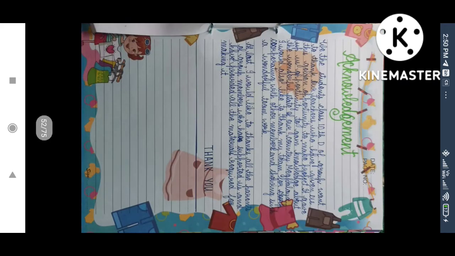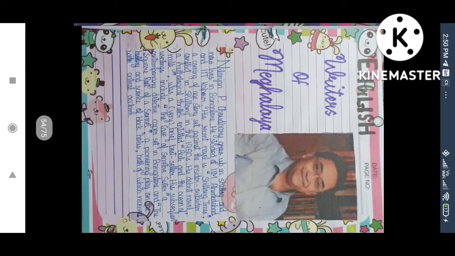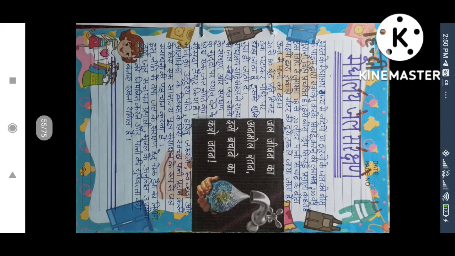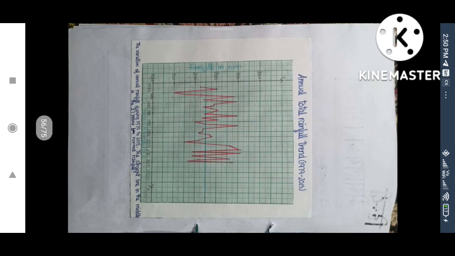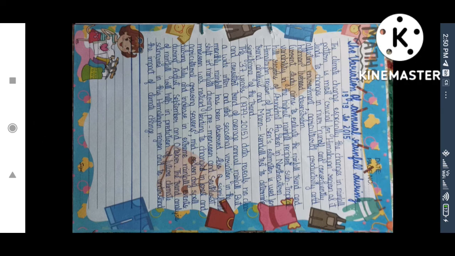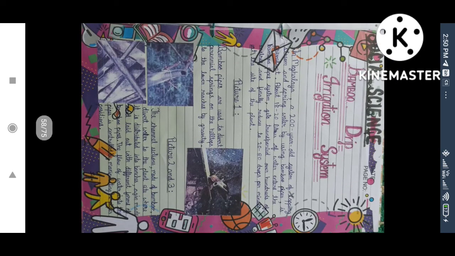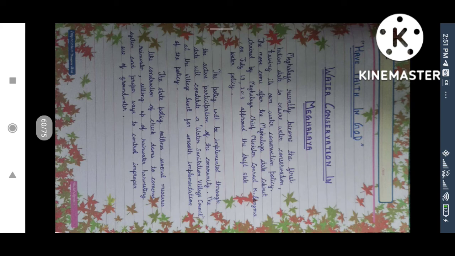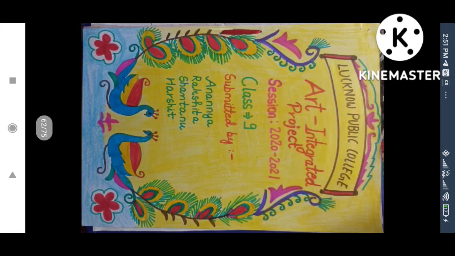Okay, another project, again the acknowledgement, on water conservation. They have discussed water conservation. And writers of Meghalaya, in Hindi they have written an article on water conservation. Then this is the rainfall, the total annual rainfall of the given state, variation, the bamboo drip irrigation system, the type of irrigation system used by the state. It is a social science project basically. Different pictures have been pasted. Conservation of water in Meghalaya.